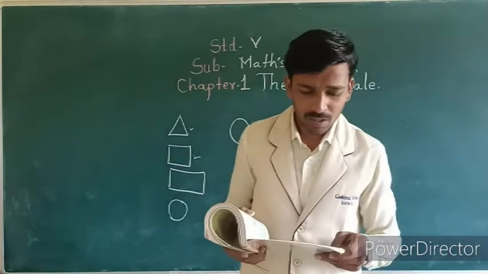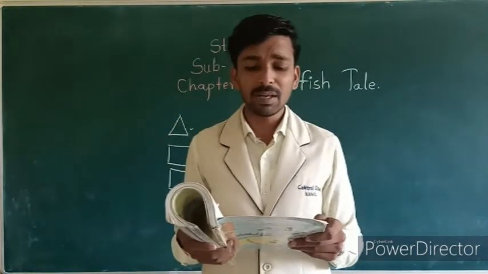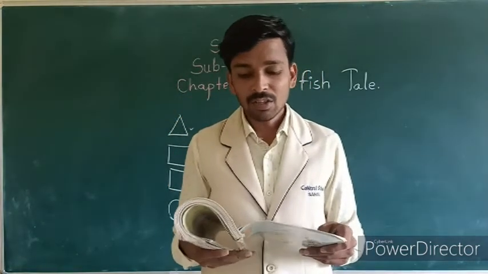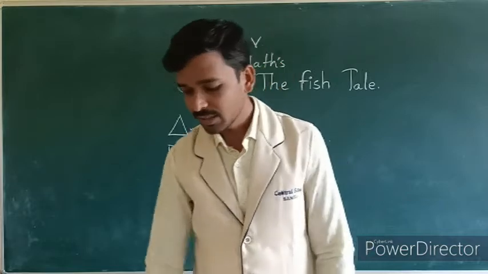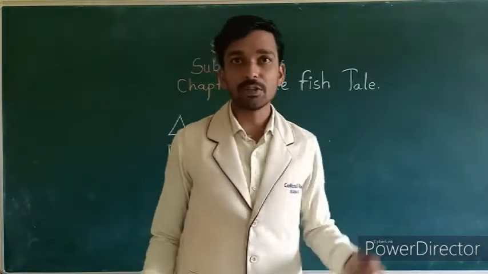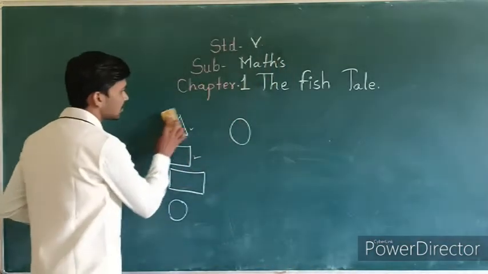How many times longer is a big fish than the smallest fish? Here we can use conversion.